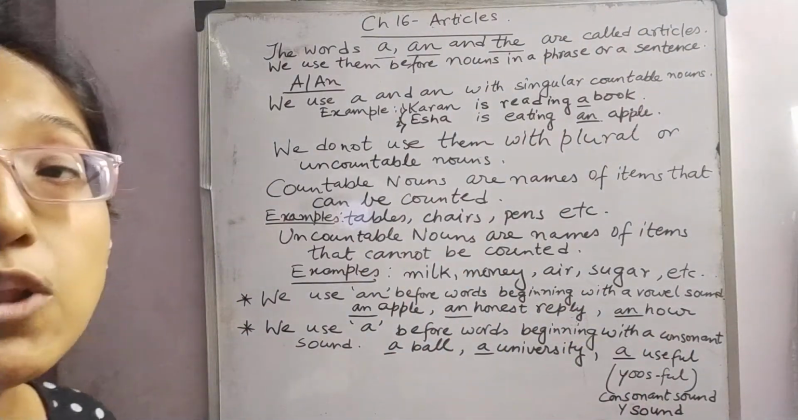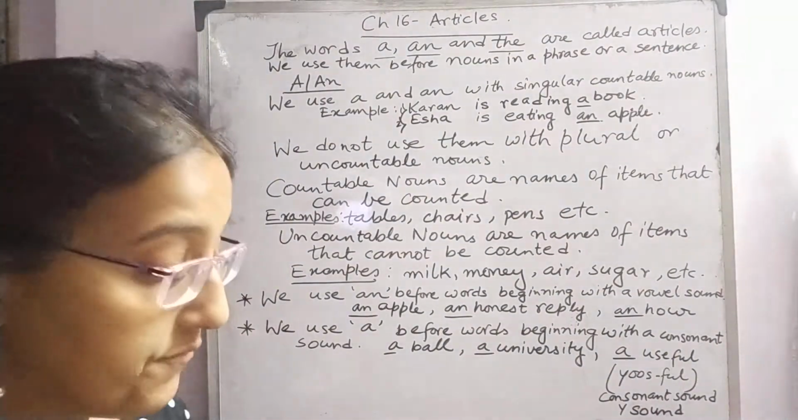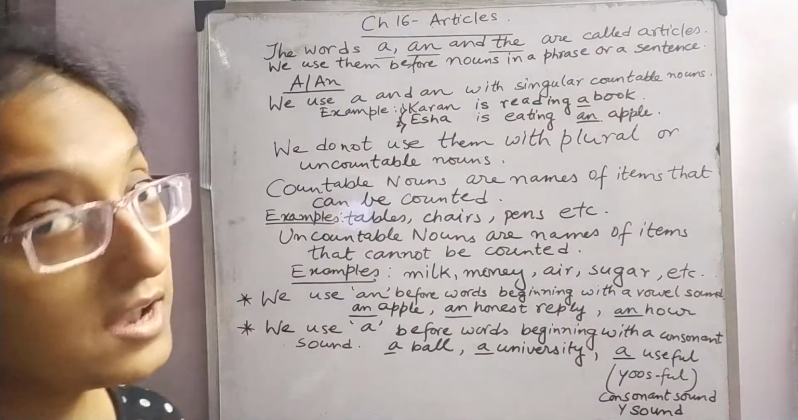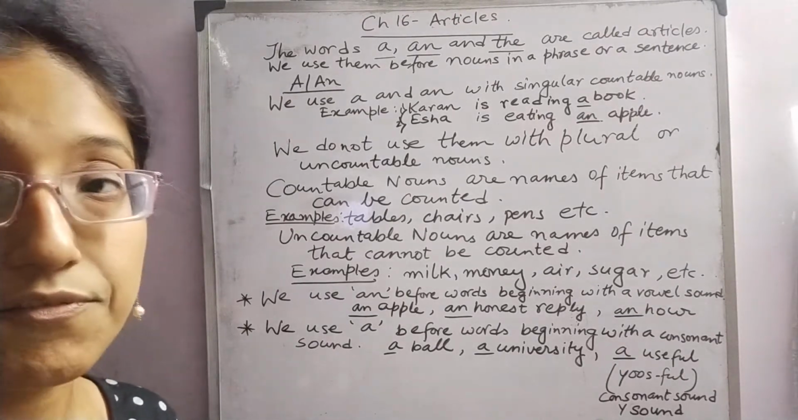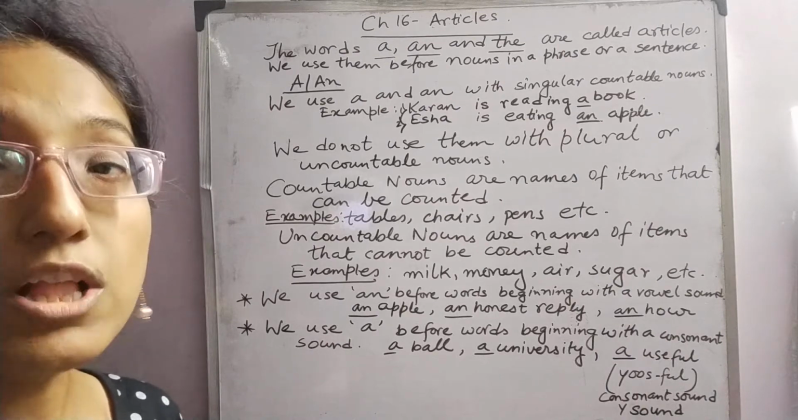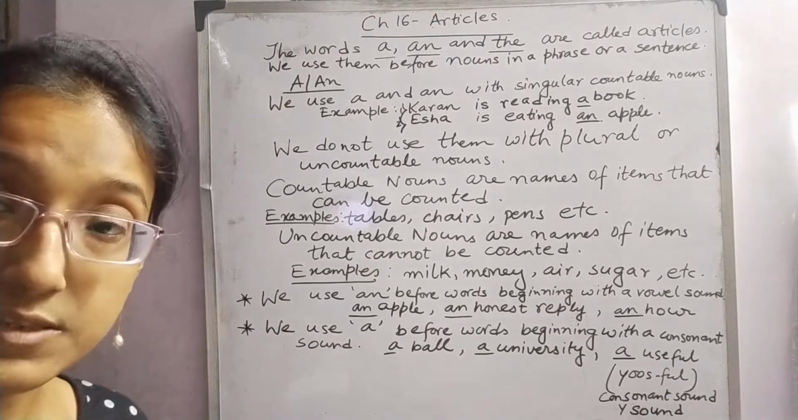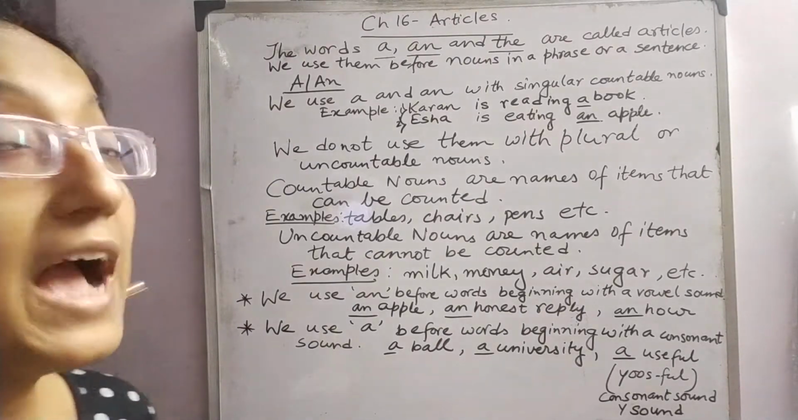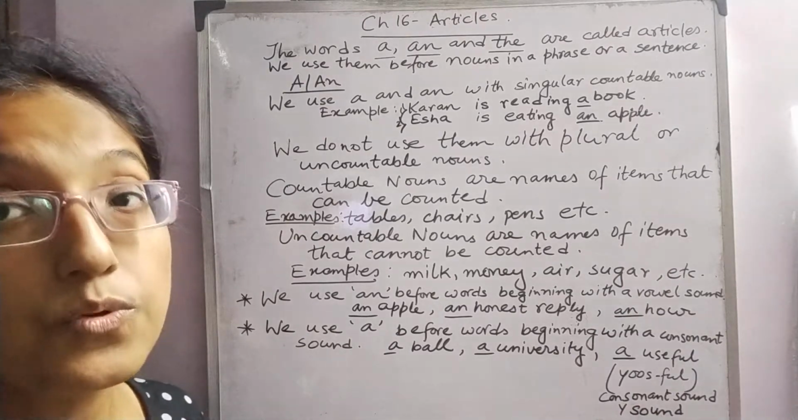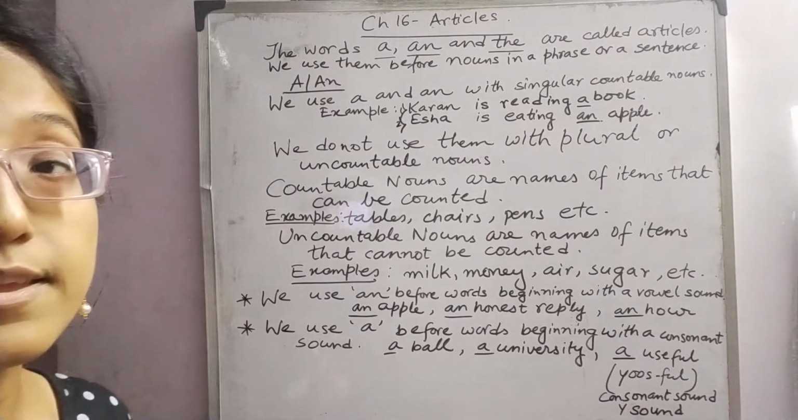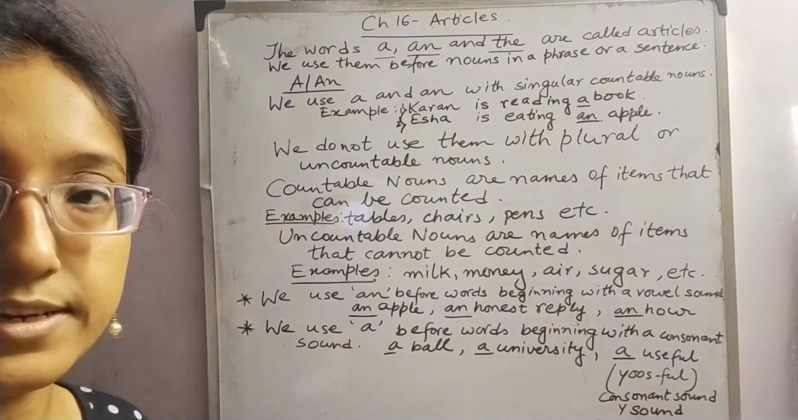Okay. Now we will look at the examples which are given in your book. First is rice. We can't count rice. Then water. Then love, news. All these are uncountable nouns. Okay, students? Now we have to keep some rules in mind. Then only we can place a correctly and an correctly.